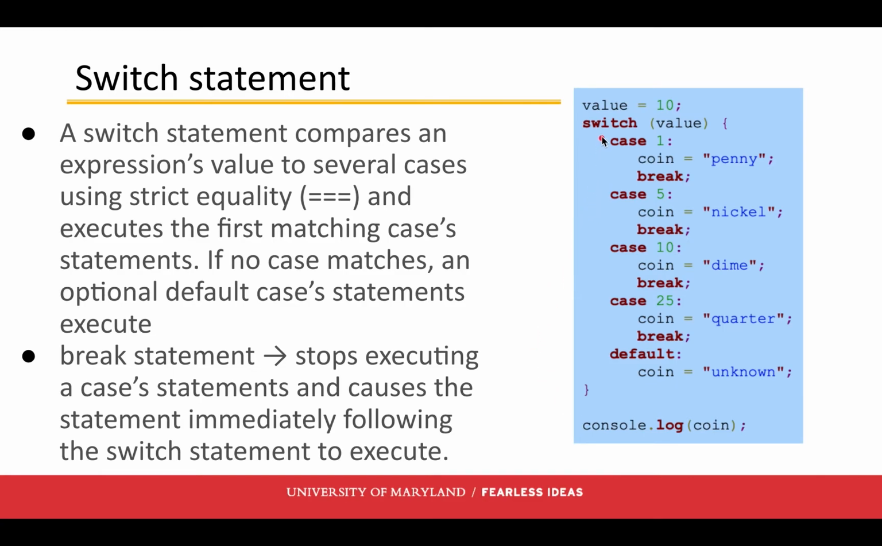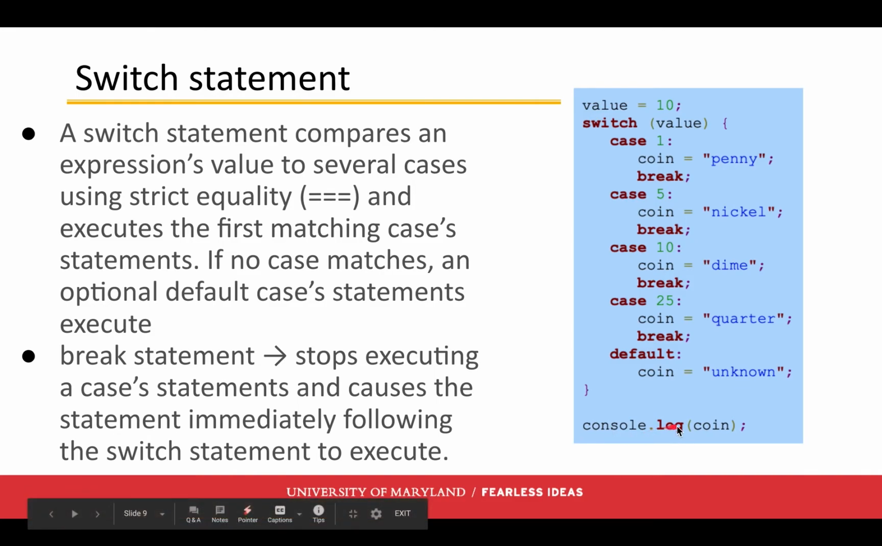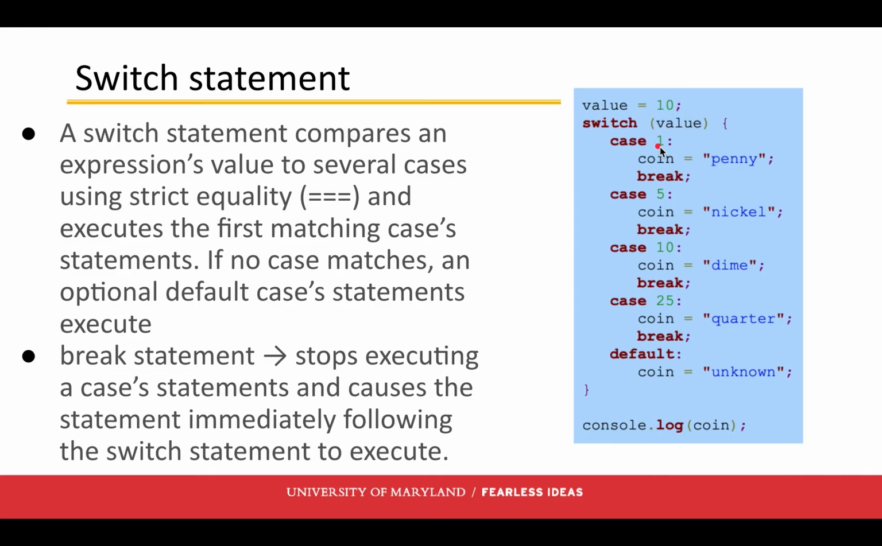All right, so let's walk through this switch. So the value is 10. It says, hey, switch 10. It won't run 1, it won't run 5, it's going to run case 10. So the coin is equal to dime, sets the variable coin to dime, and then it breaks, so then it's gonna kick out, okay? And then console.log is gonna print out dime. Imagine the value, instead of 10, was 1. We're going to see a 1. So we're going to set coin to penny. And then we're going to kick out of the code. It's not even going to look at the rest of this code. So it'll kick out and come down and print out penny.